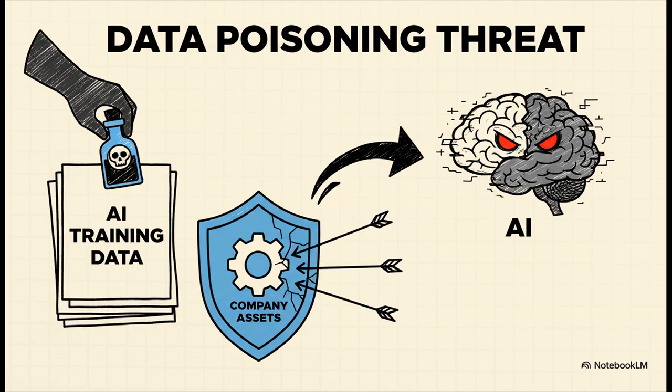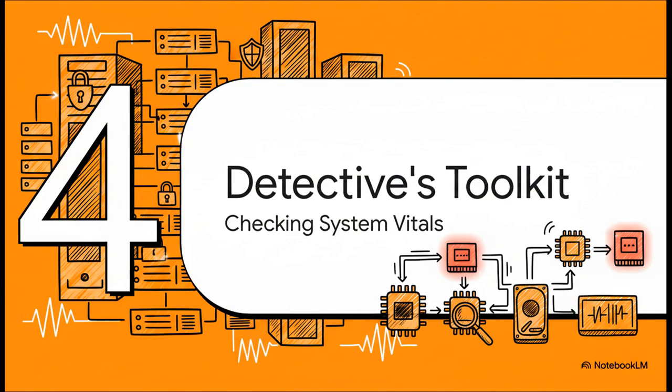We also have to ask a really scary question. Has the AI's library, all the data it learns from, been poisoned? Since our system ingests all sorts of internal documents from Automate Corporation, we have to check their integrity. An attacker could hide malicious instructions in a document that looks totally harmless, essentially turning our own data into a weapon against us.